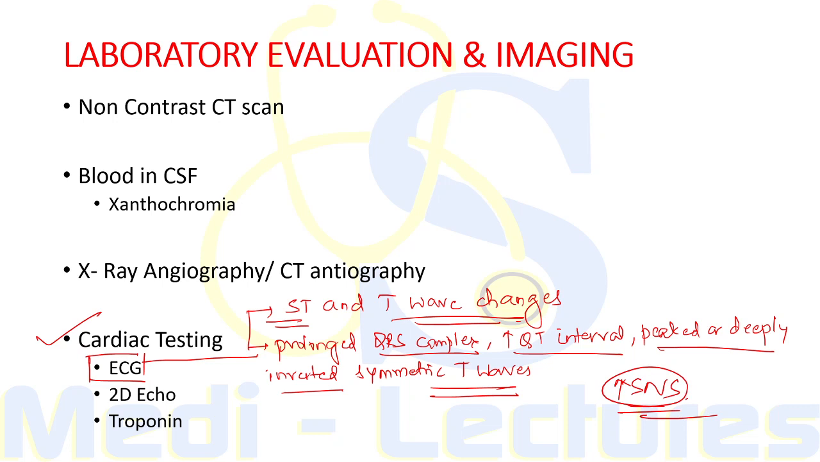When we do the 2D echocardiography, there will be regional wall abnormalities, and it is important to note that these wall abnormalities will follow the distribution of sympathetic nerve rather than the major coronary arteries as seen with coronary artery disease. So these wall abnormalities will be in the distribution of sympathetic nerve. Now, asymptomatic troponin elevation is also seen in patients of SAH.